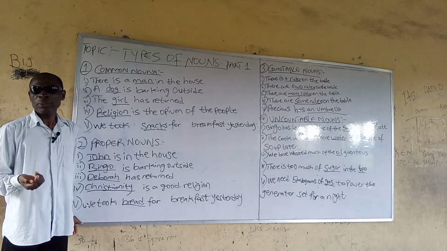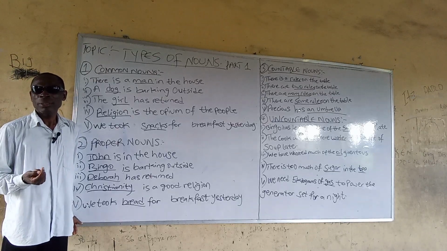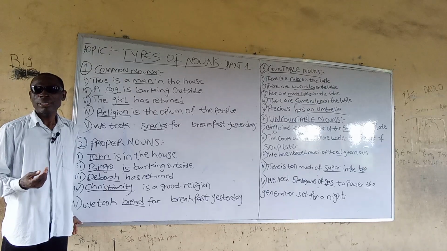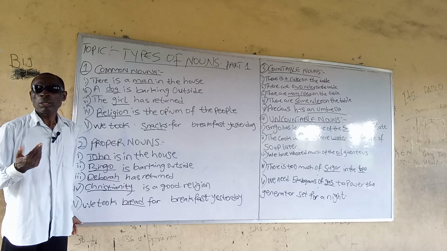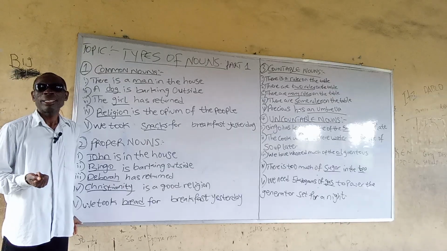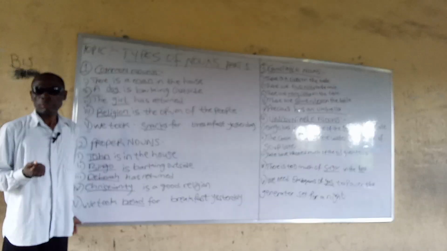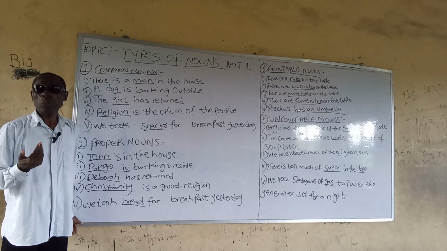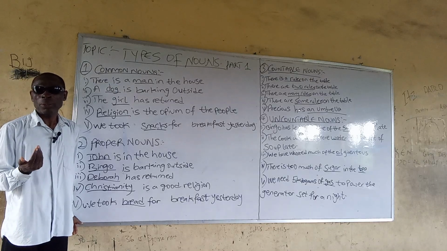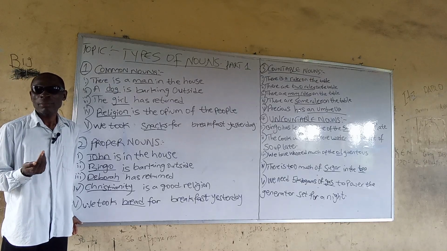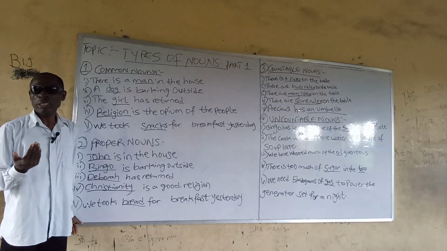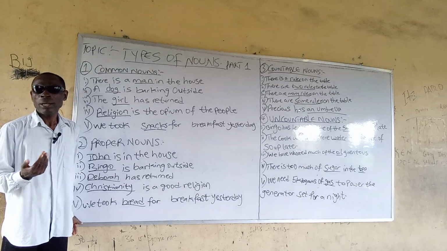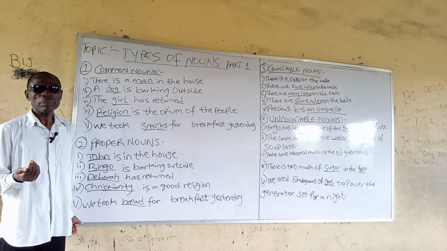They are noun, pronoun, verb, adverb, adjective, preposition, conjunction, and interjection. We also saw that a noun is the name of a person, animal, place, concept, idea, or thing.